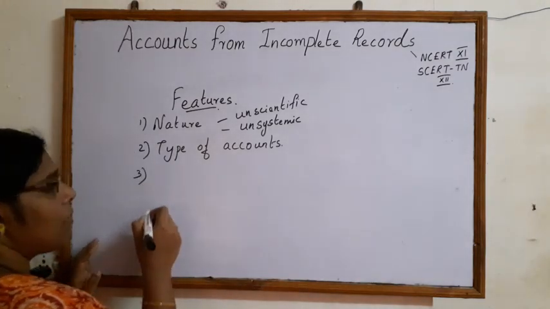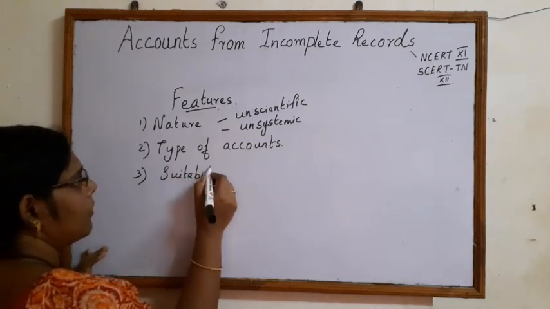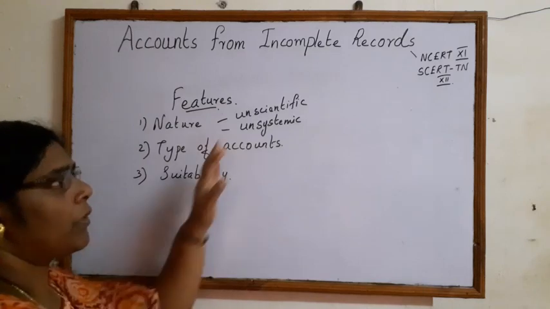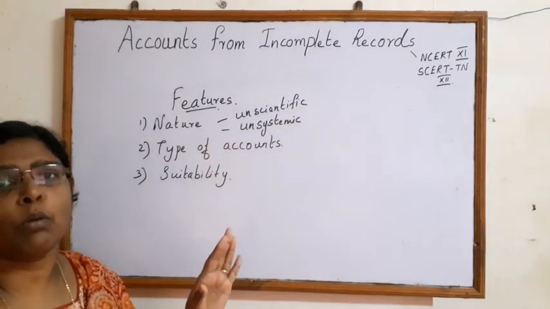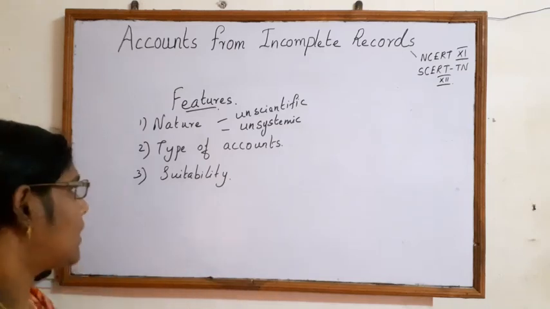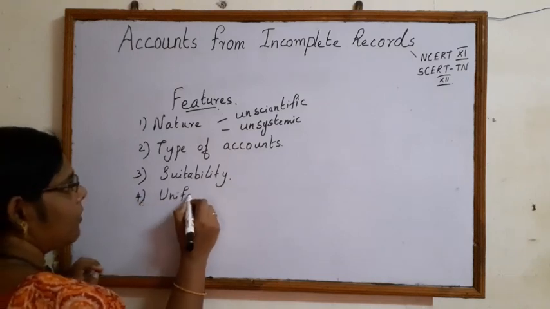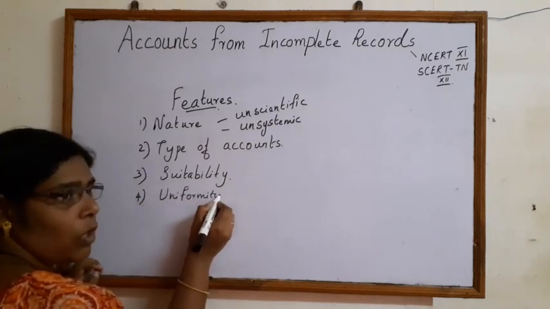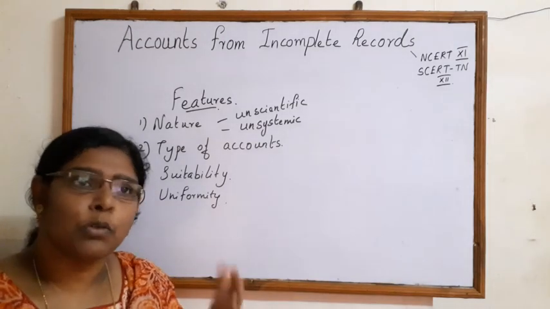And third, suitability. This type of accounts, incomplete records, is very suitable only for sole traders and partnership firms. They are not suitable for companies. And when we talk about uniformity, there is no uniformity between organizations. Why? There is no rule.